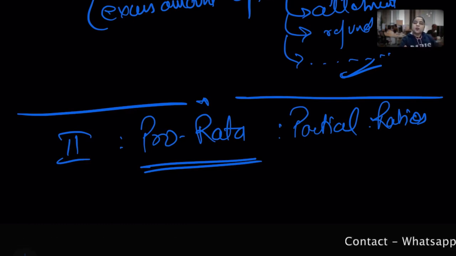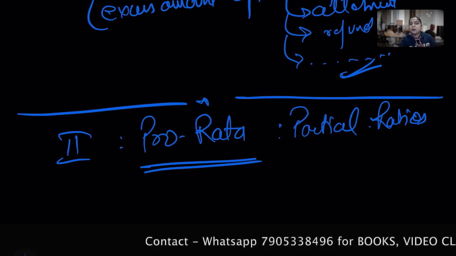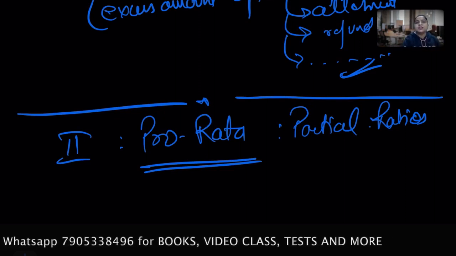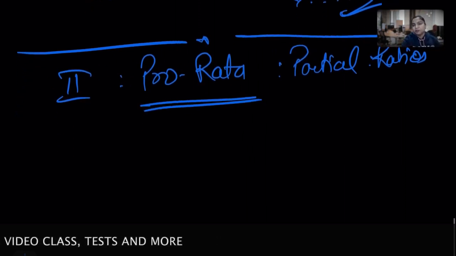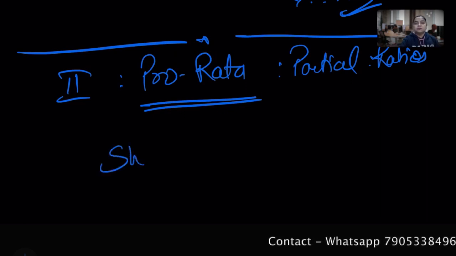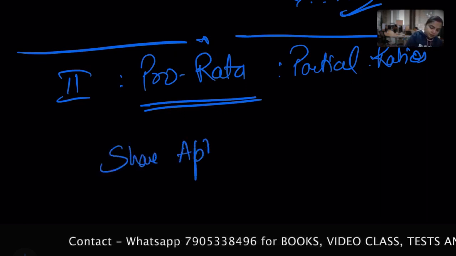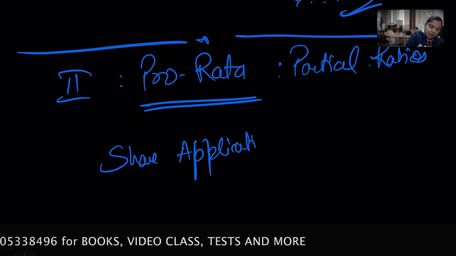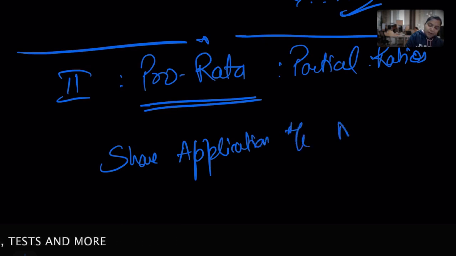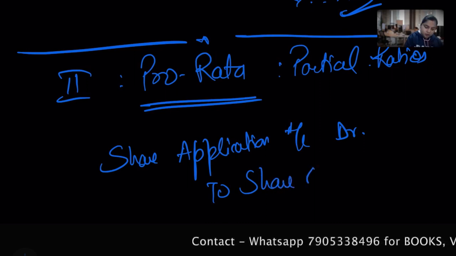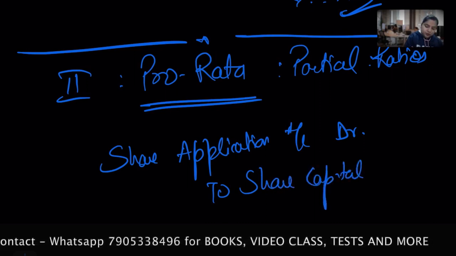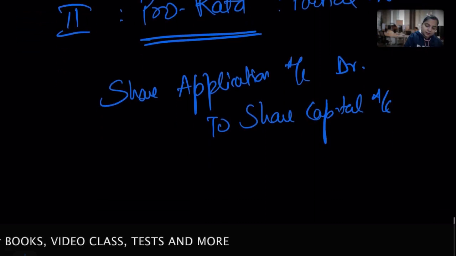So in this case, what I have to do is adjust the excess money of application towards the allotment on the partial basis. Simply, I have to pass a simple journal entry: share application, because during the application I received the amount, to share capital account.